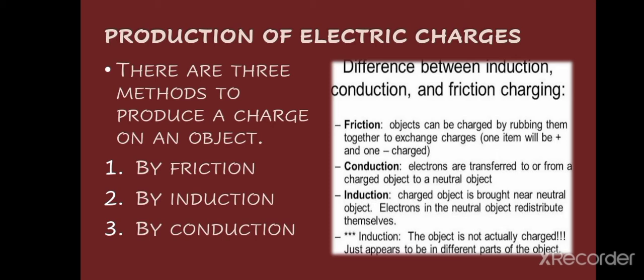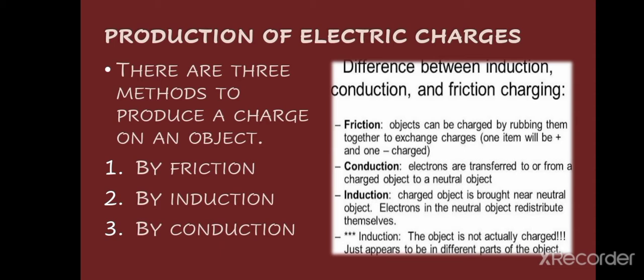Exchange charges means electrons can be transferred from one object to the other. In that case, one item will be positively and the other negatively charged. The material having deficiency of electrons will be positively charged, and the material with excess of electrons will be negatively charged.